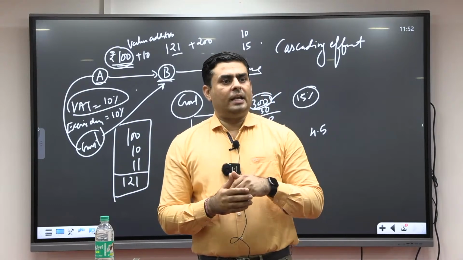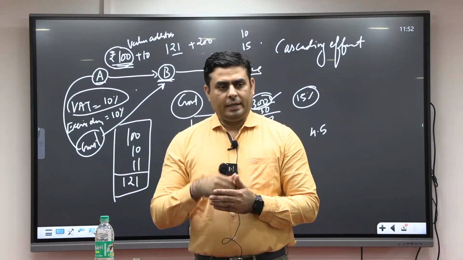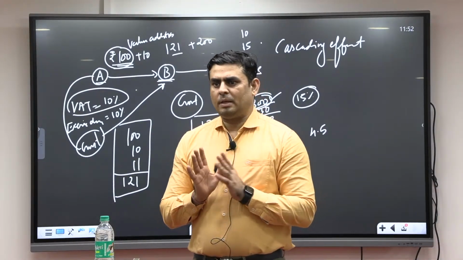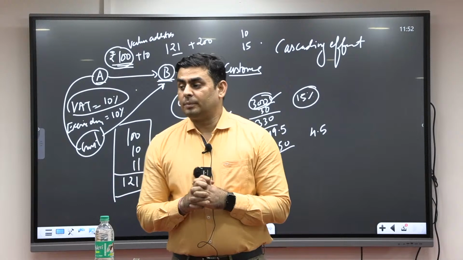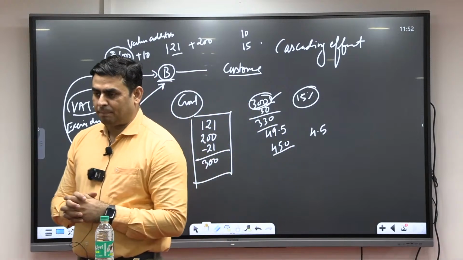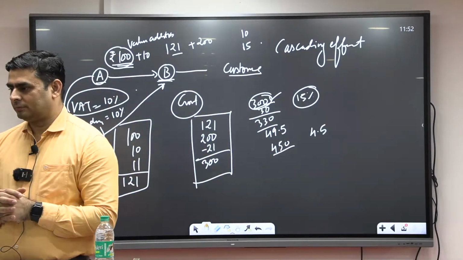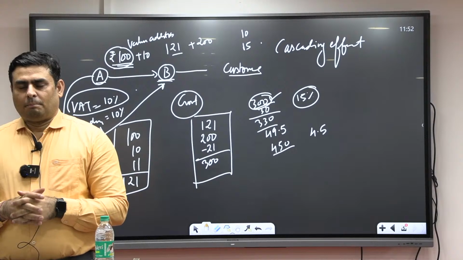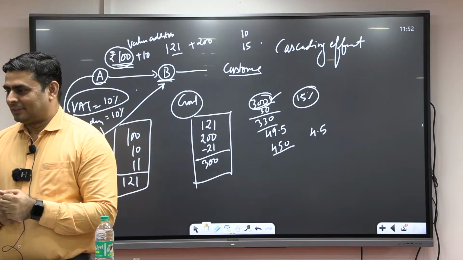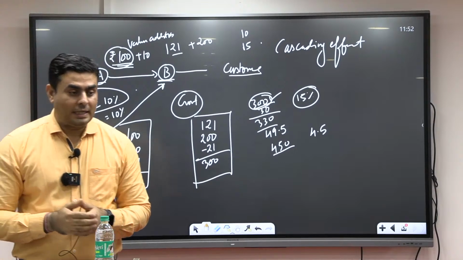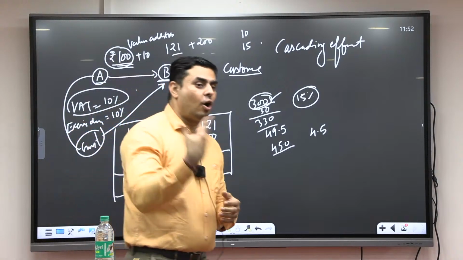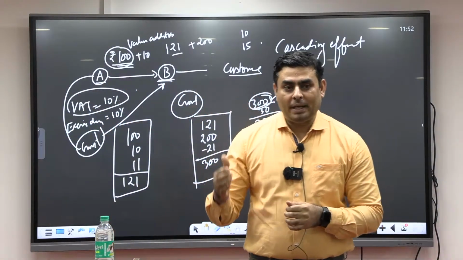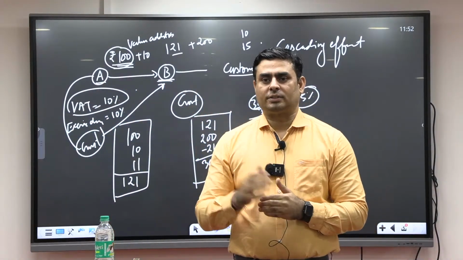So this is an enabling provision. Do you understand what an enabling provision is? It gives the power to make law regarding GST.